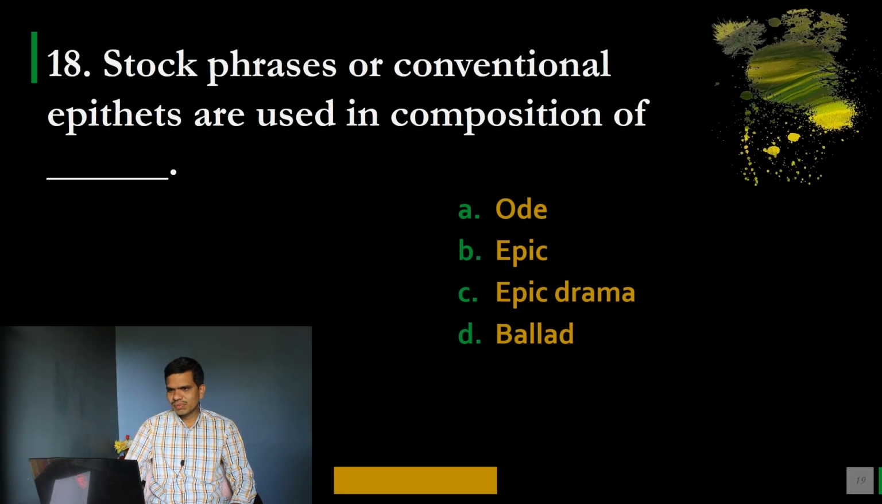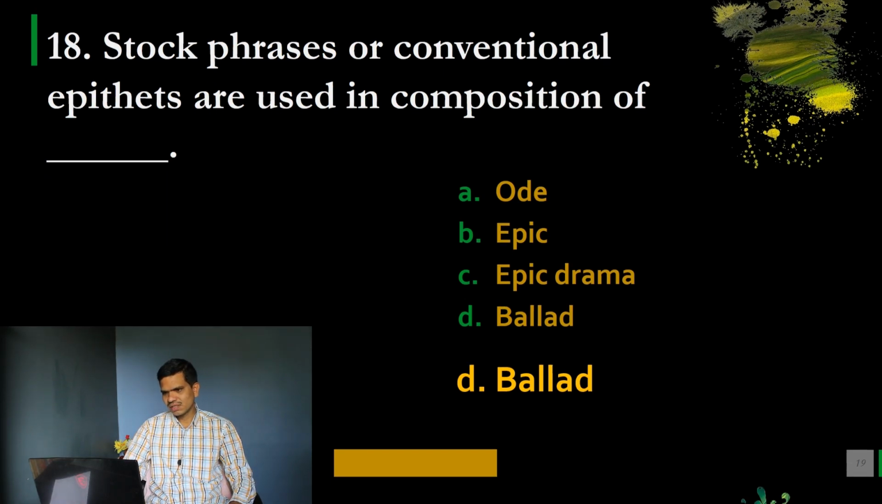Next question, question number 18. Stock phrases or conventional epithets are used in composition of dash. So this is, we can say, an important characteristic of ballad. Options are A, Ode, B, Epic, C, Epic drama, and D, Ballad. And the correct option is ballad. So it is one of the features of ballad, stock phrases and conventional epithets.